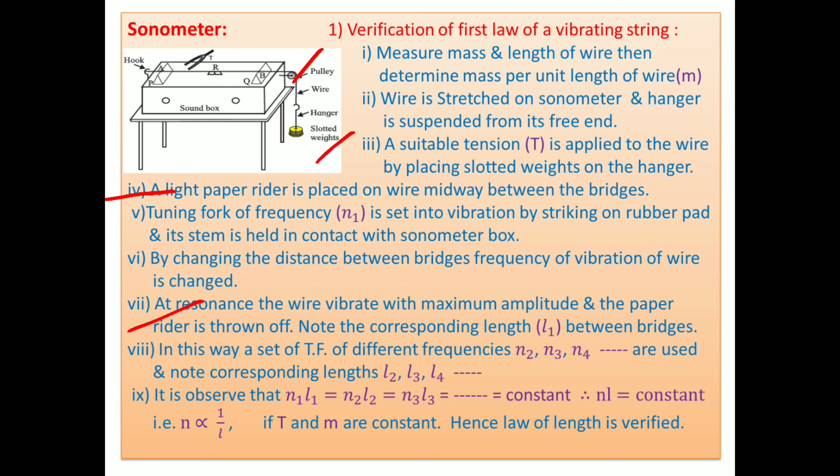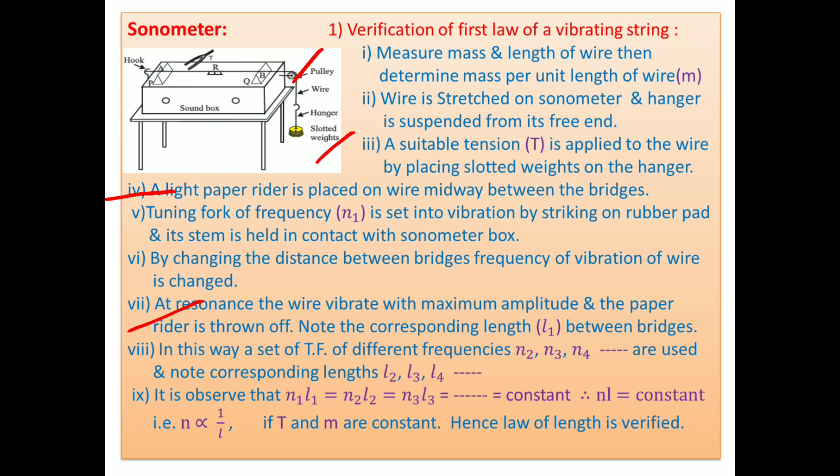In the lab we use 5 tuning forks of frequencies 256 initially, then 288, 320, 341 and 384. Thereafter in the second column we take the vibrating lengths. For one tuning fork 2 readings are taken, and thereafter we take a mean reading, and then take the product of the frequency of the tuning fork and the vibrating length.